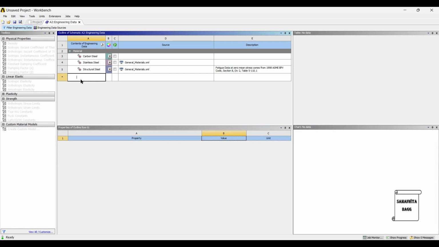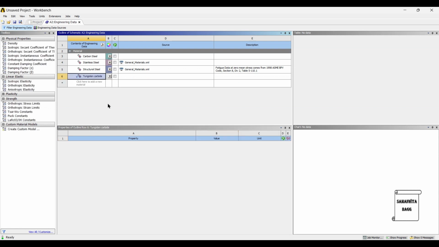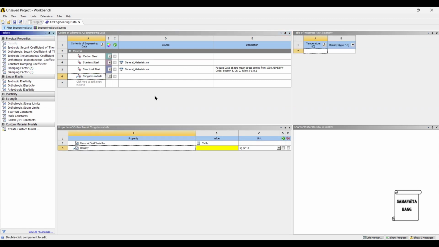Next, let's enter the data for tungsten carbide. First, we'll give the value for density. It is 15630 kg per meter cube.